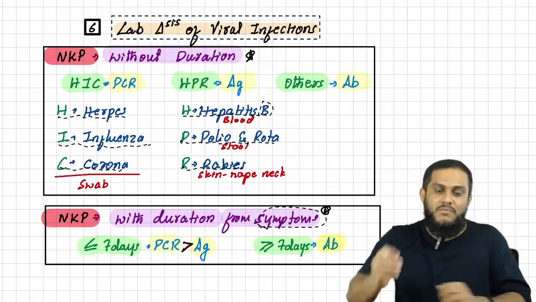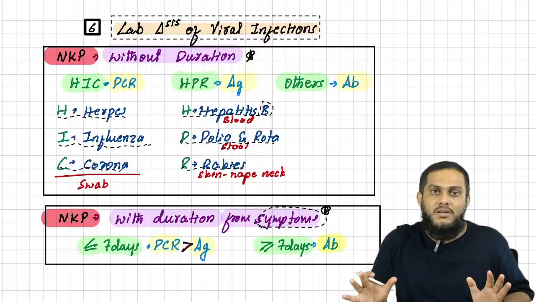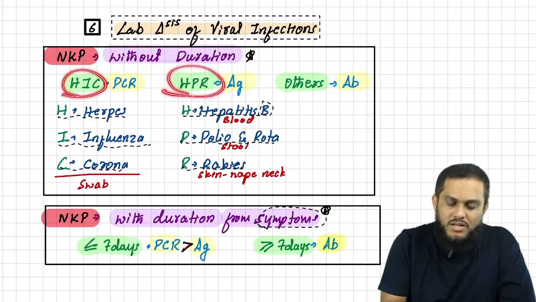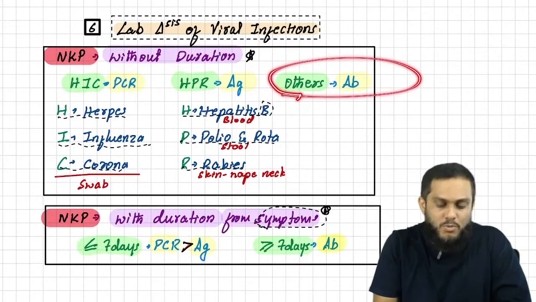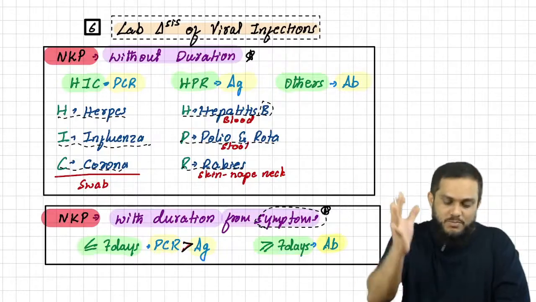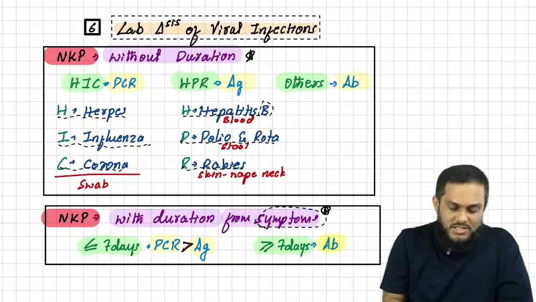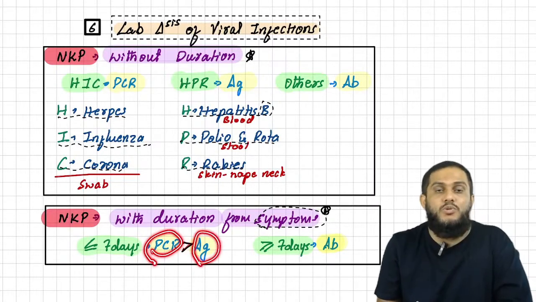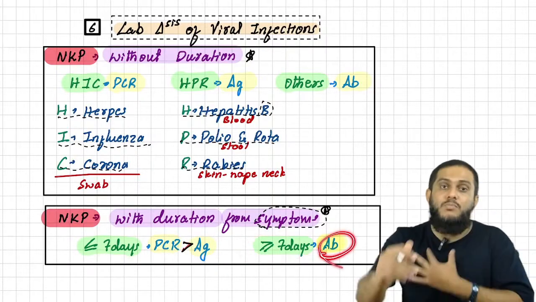It is so simple. You have taken an example of dengue virus, and I have explained with respect to dengue virus. So if duration is not mentioned, then you have to follow the NKP, HIC, HPR and others, and dengue virus comes under others. Then your answer should be antibody by ELISA. If duration is mentioned, then you have to say less than 7 days or more than 7 days. Less than 7 days, PCR should be the answer. But if PCR was not there, NS1 antigen should be the answer. If more than 7 days from symptoms was mentioned, antibody should be the answer.